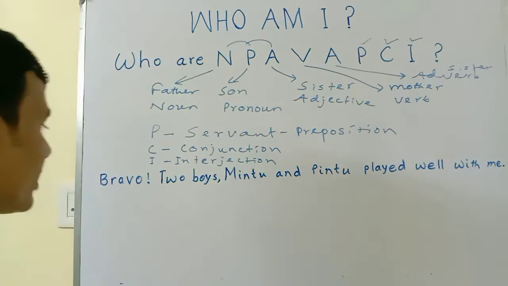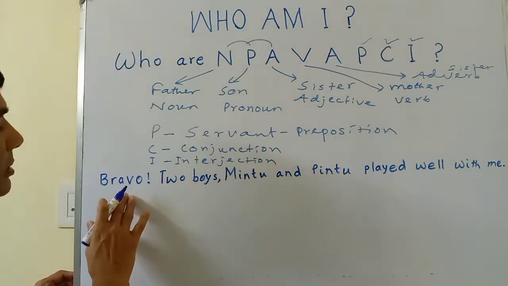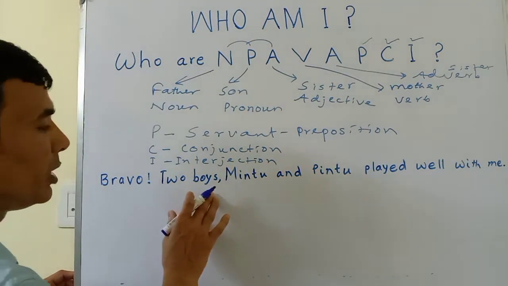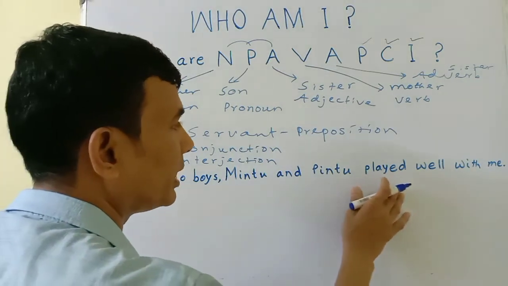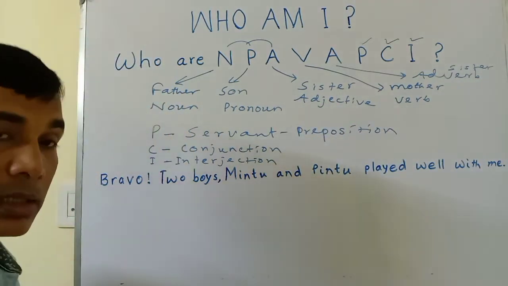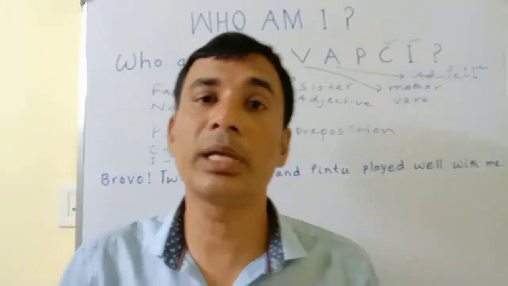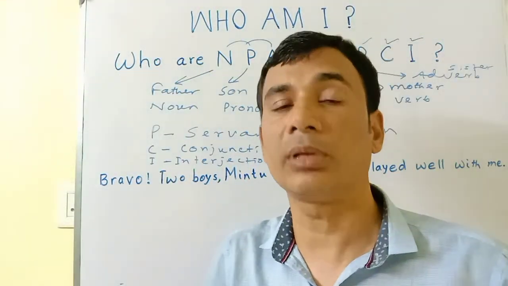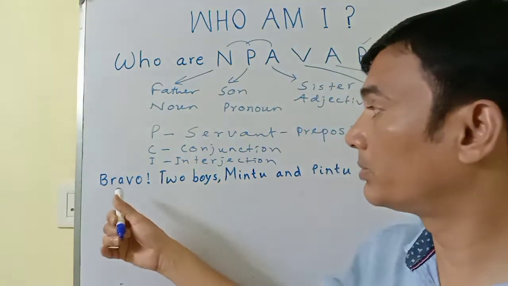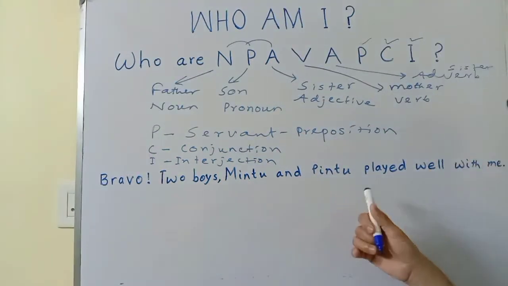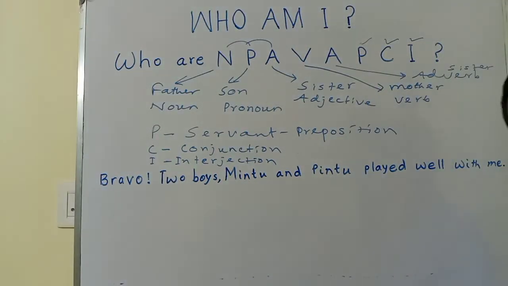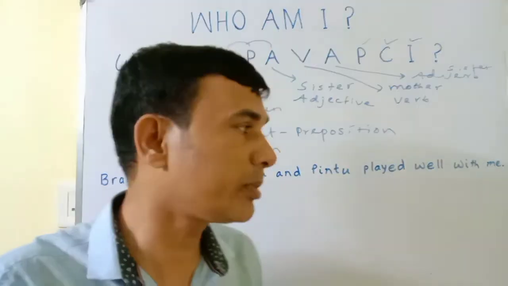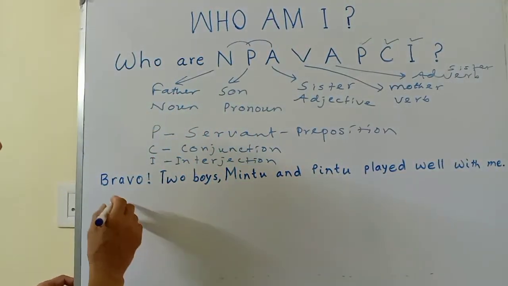Look at them. First of all, I have written: Bravo, 2 boys, Mintu and Pintu, played well with me. Whenever we are happy, we have won any match, we are overjoyed, then we say, Bravo, you have done well. So Bravo, 2 boys, Mintu and Pintu, played well with me. So I am very happy. To show my happiness, I have used Bravo.